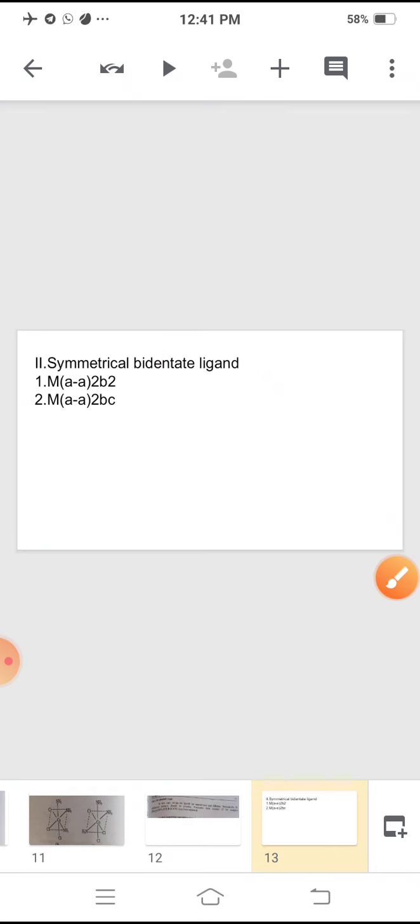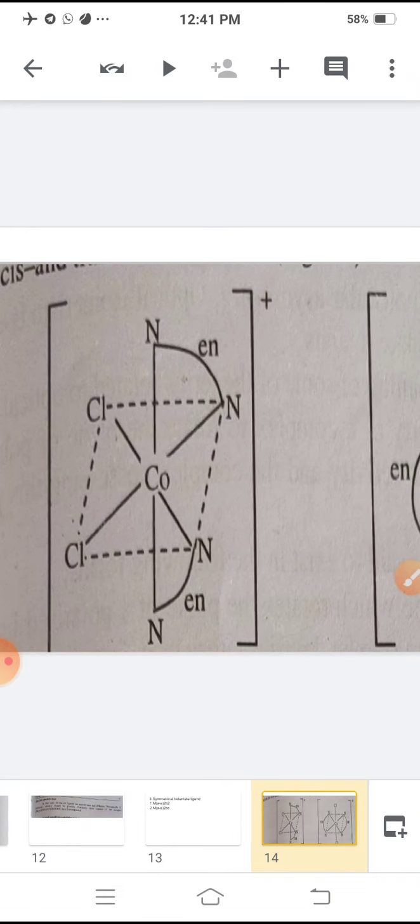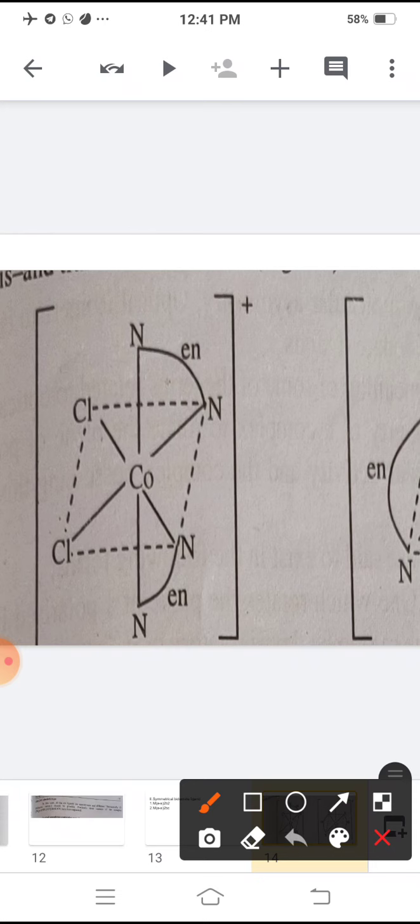Now see how their structures are possible. Now this is ethylene diamine, which contains a 90 angle. The NH2 groups contain a 90 angle, and Cl contains a 90 angle. Hence they are called cis position. And the IUPAC nomenclature is dichlorobis(ethylenediamine)cobalt(III) ion.